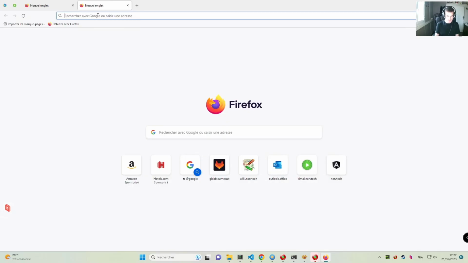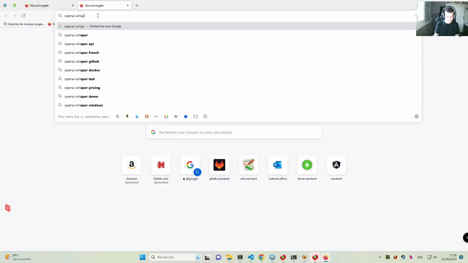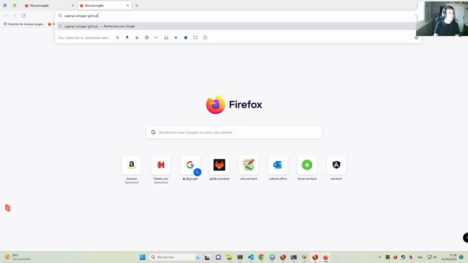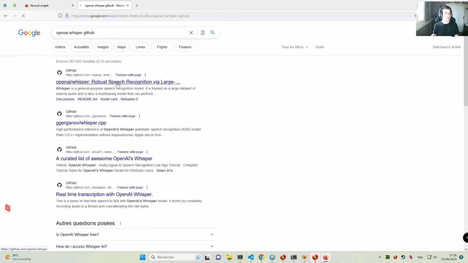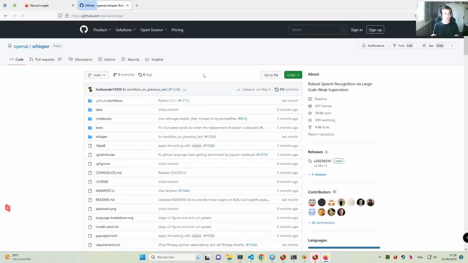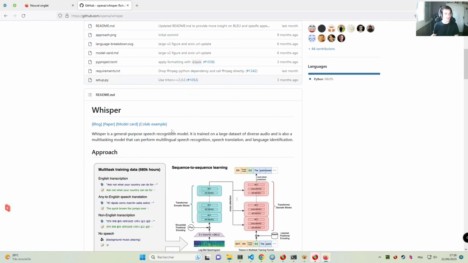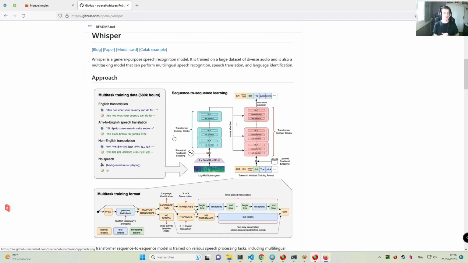Let's see if I go on OpenAI Whisper GitHub. It's actually pretty well known because you already have 4.4 thousand forks already. And the idea in this project is to take an audio file and convert that to text.